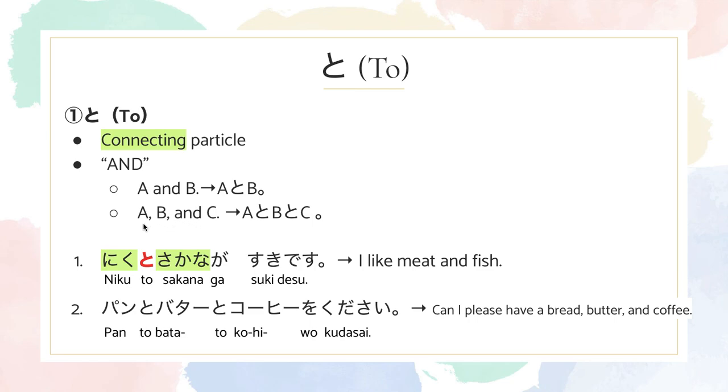As we learned from the formula, if it's A, B, and C, you would add to in between every noun. So in this case, A, B, C is bread, butter, coffee. So in Japanese, it will be pan, bata, kohi. And you would just insert to in between those nouns.